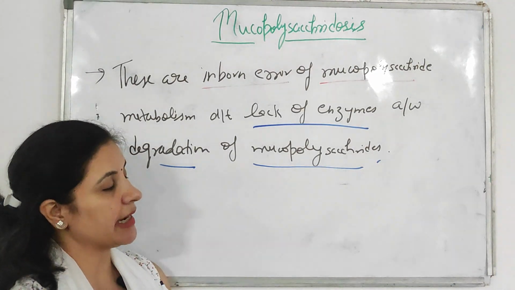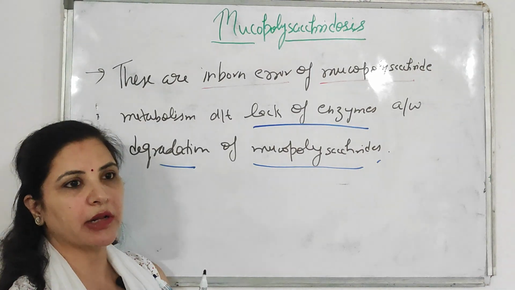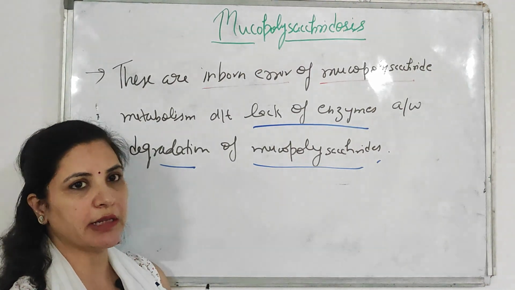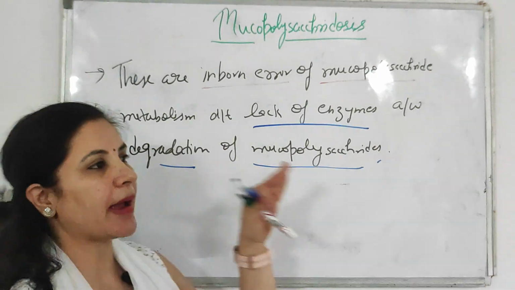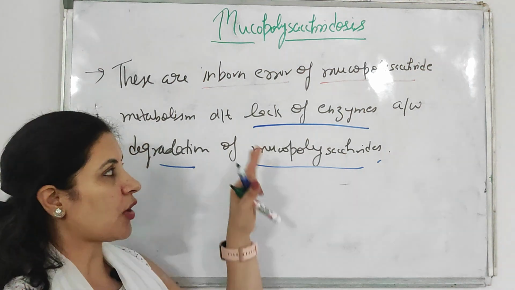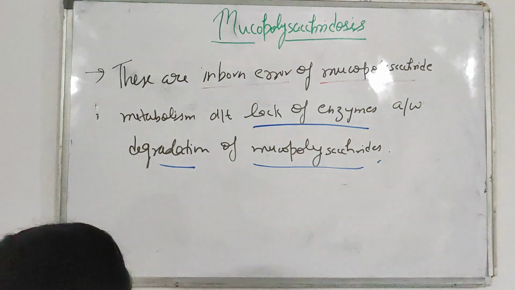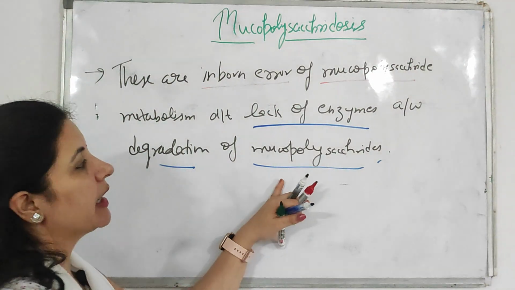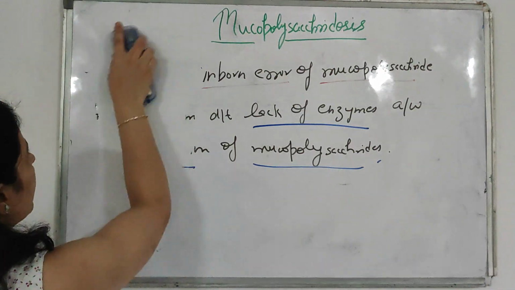When anything accumulates in excess amount, it is not good for the body. It will cause some disorder or disease. So what are the diseases associated with mucopolysaccharidosis?